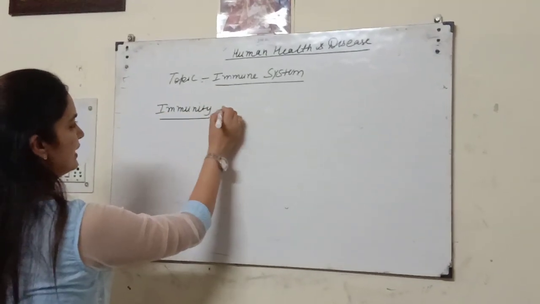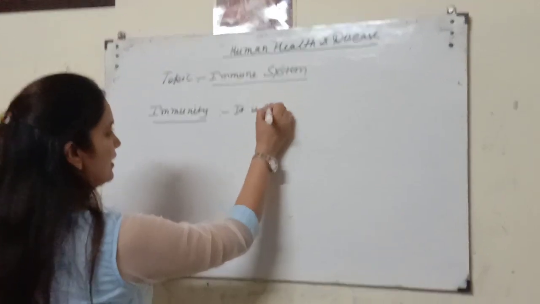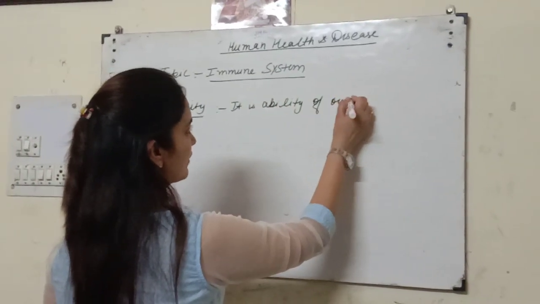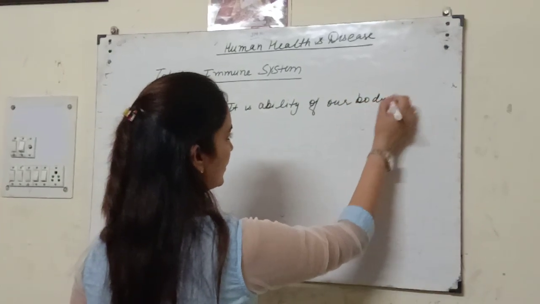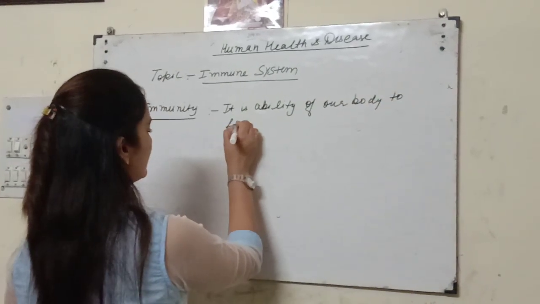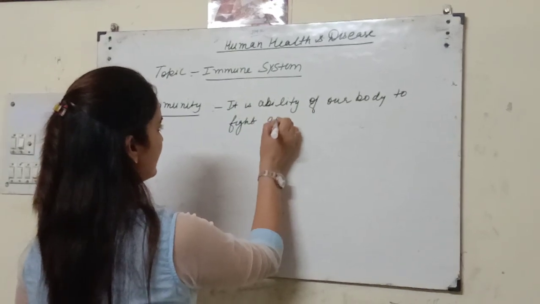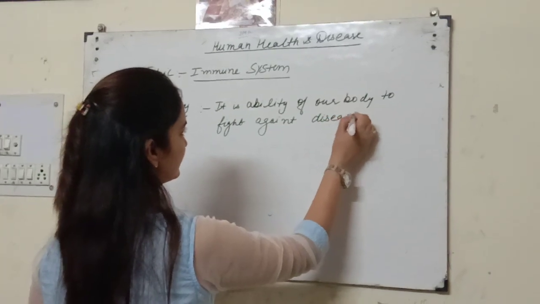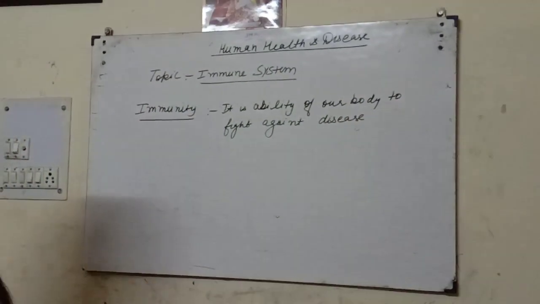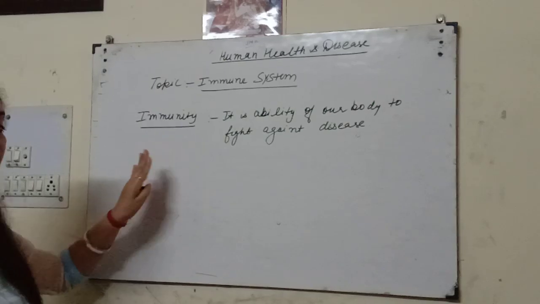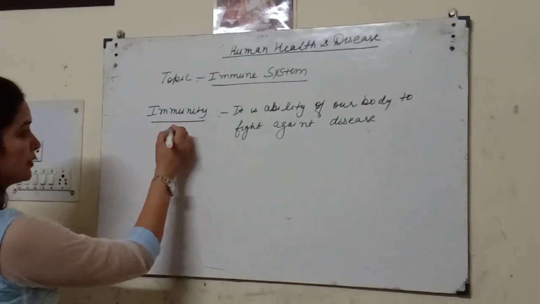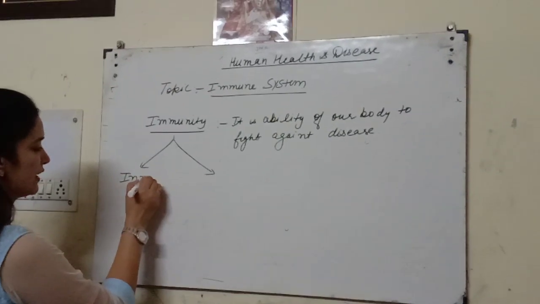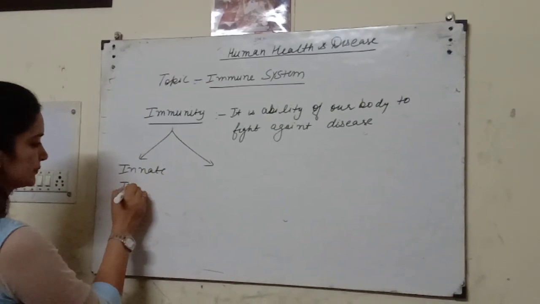What is immunity? It is the ability of our body to fight against disease. Alright, to fight against disease. This power of our body, this is called immunity. This immunity, if it is present by birth, is called innate immunity.